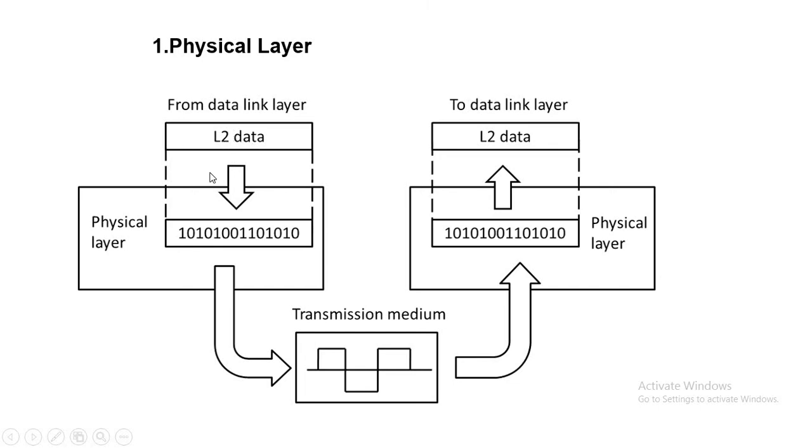In this case, the data is available as individual bits, like zeros and ones, and the physical layer transmits the data into the transmission medium, whether guided or unguided. It will forward the data to the destination side, and again the physical layer will receive the data as individual bits, convert it into frames, right, and forward it to the data link layer. Same thing, at the source side, the physical layer will receive the data from the data link layer, and at the destination side, the physical layer will forward the data towards the data link layer. Get it?